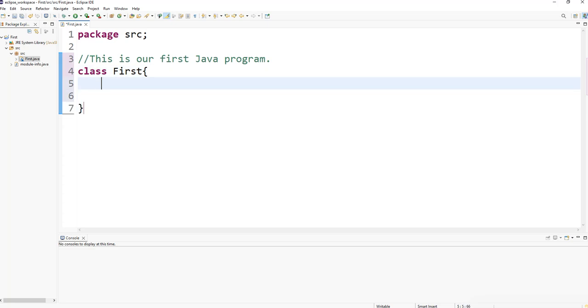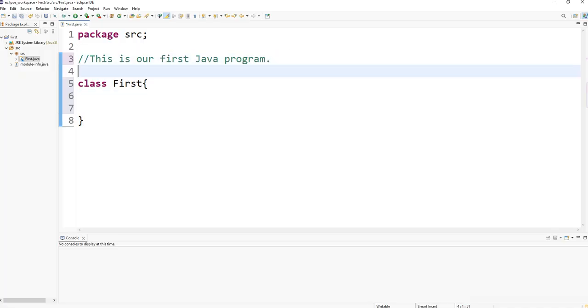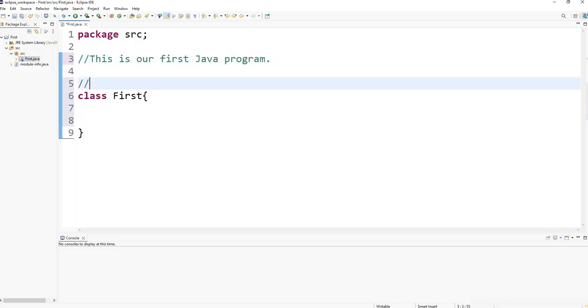So we can see two words: class and first. Let's comment them. As I said earlier, I use a single-line comment. Class is a keyword of Java.